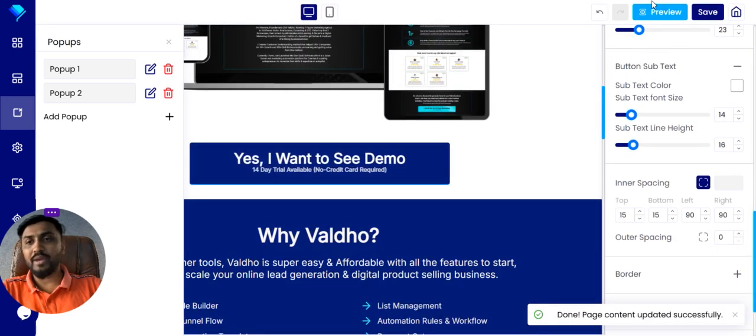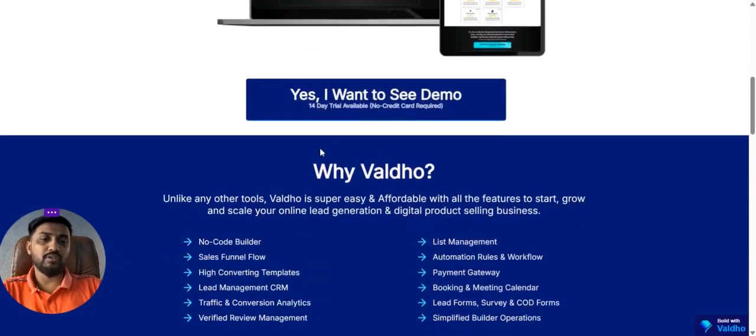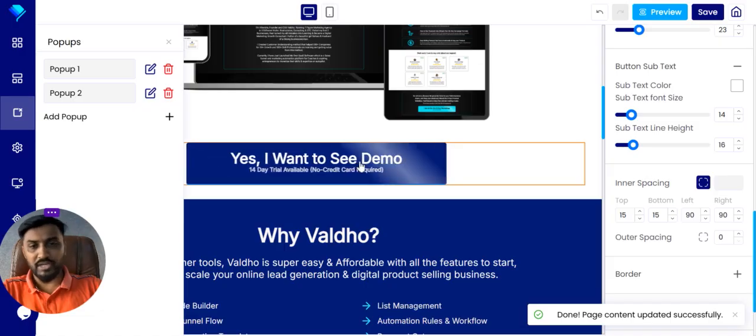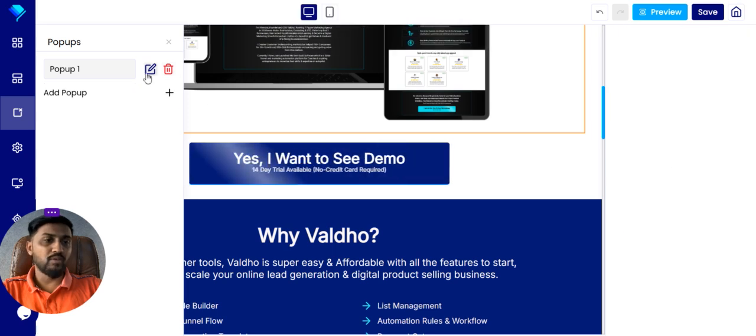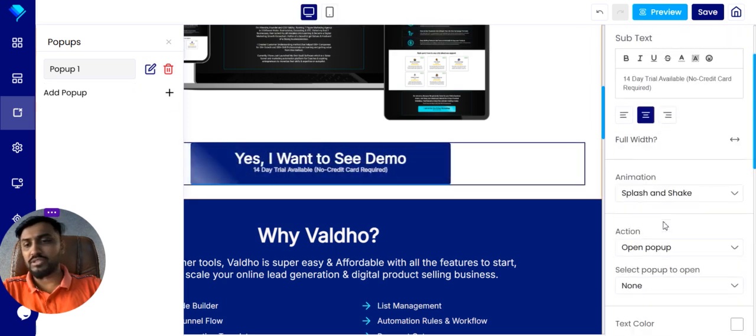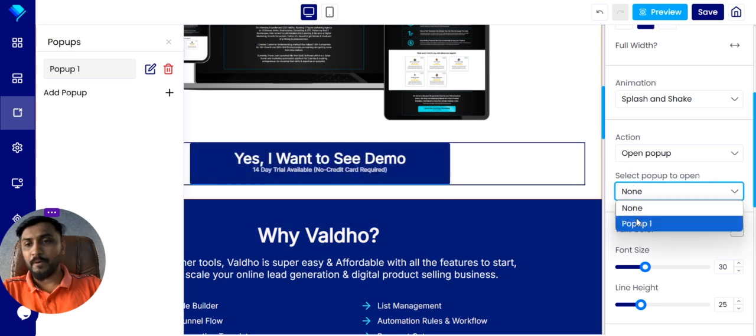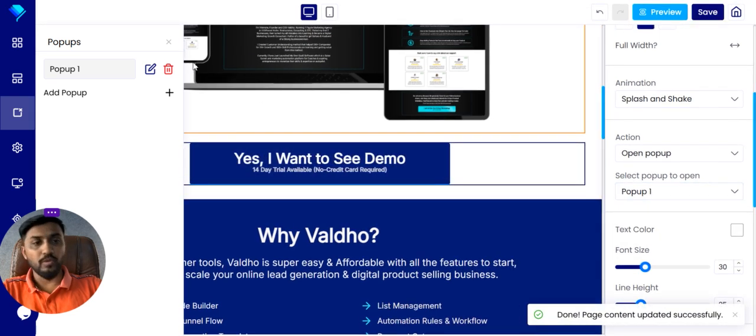It looks good for the mobile as well as desktop. So now your button action is completed. But if you don't want this pop-up two, you can just select the pop-up one here. Now you are good to go.